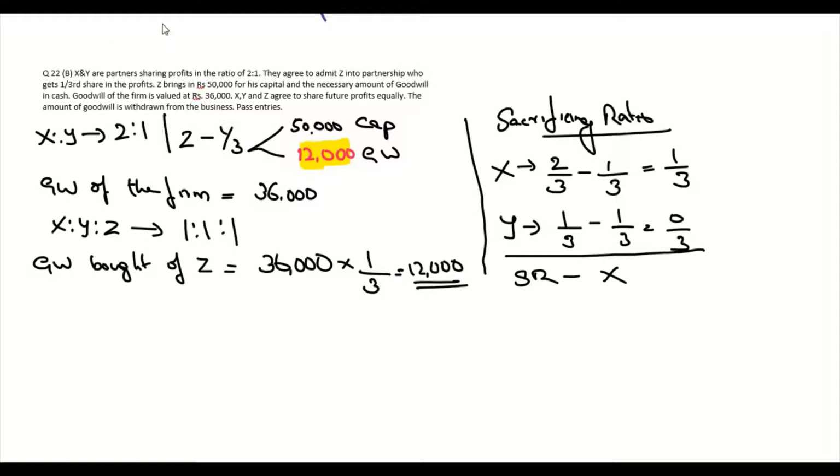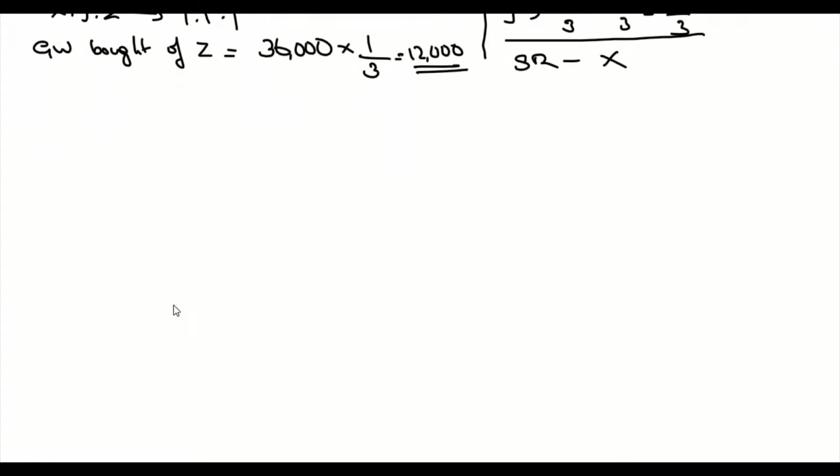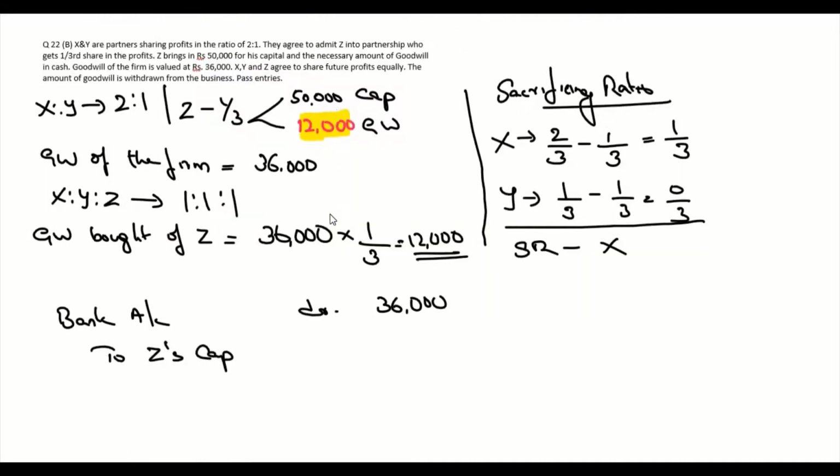Then we need to pass the journal entries here. The first journal entry is that 36,000 rupees is brought in, right? So it is going to be Bank account debit 36,000 to Z's capital. So he brought in some capital, which is 50,000.